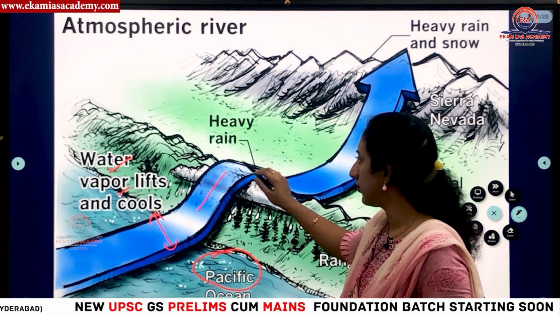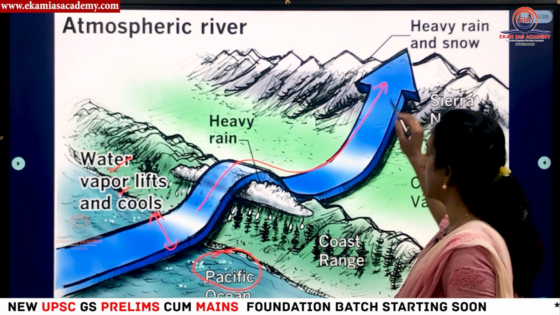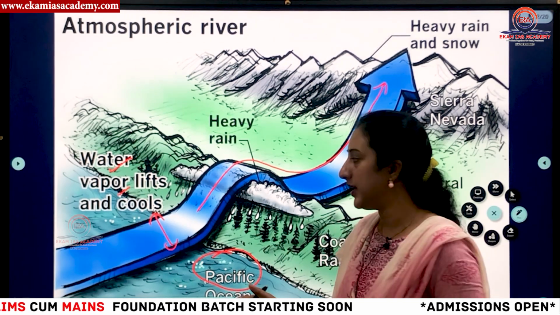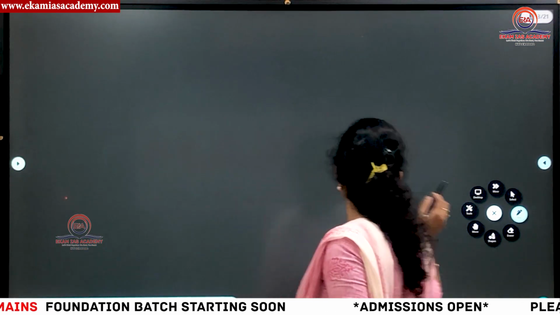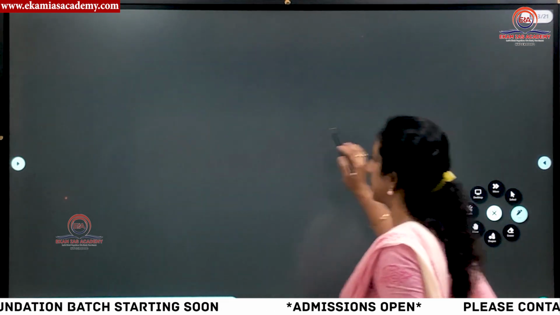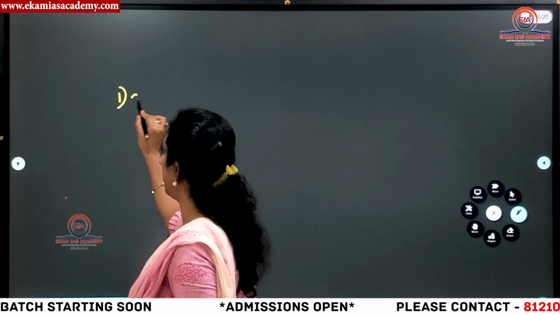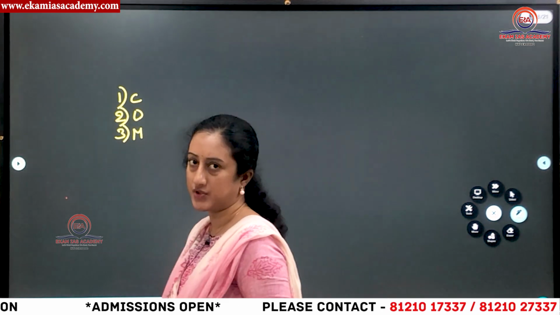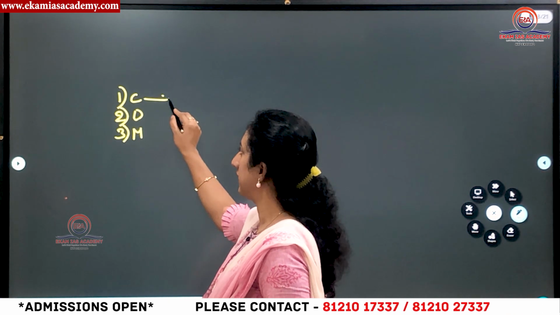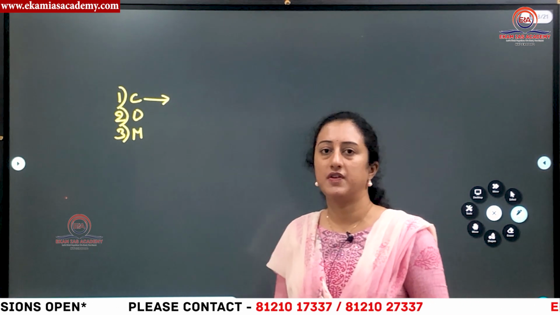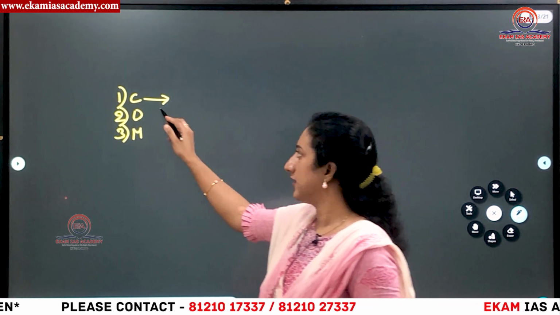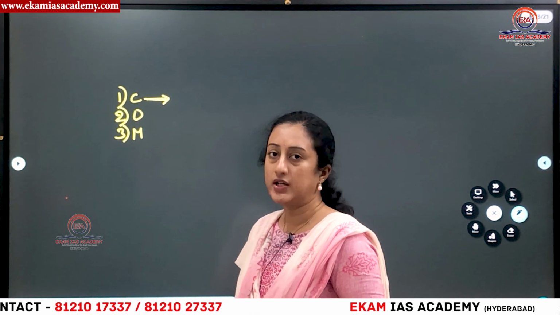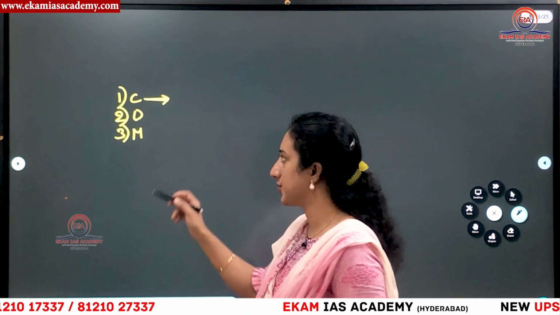Then if they're moving, suddenly if they come across any mountain type of thing, or if they come onto the land, then what happens? Normally in case of any rainfall, we know some types of rainfall, right? The basic types of rainfall we have are convective rainfall, orographic rainfall, and monsoonal rainfall or local type of rainfall. So convection rainfall means in the equatorial areas because of intense heating, the rain will happen every day in the afternoon or evening session. This is called convective rainfall. This is most common in tropical or equatorial areas.